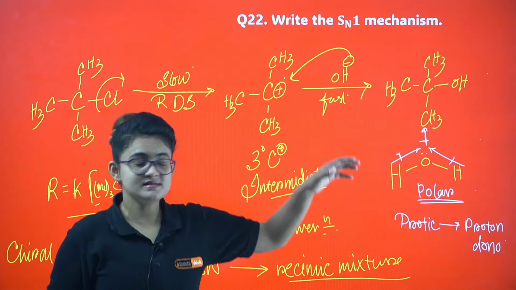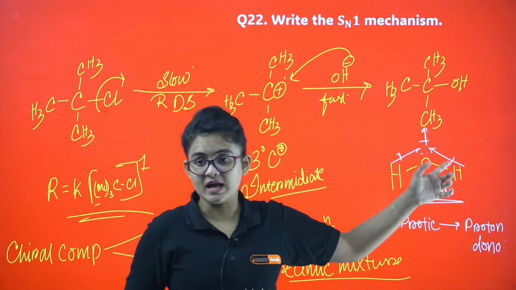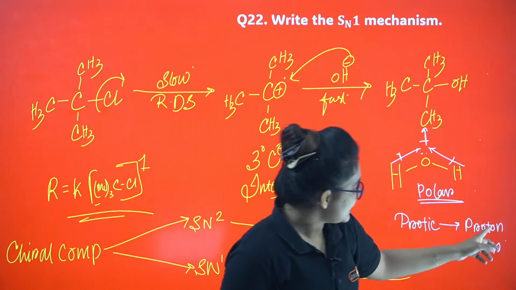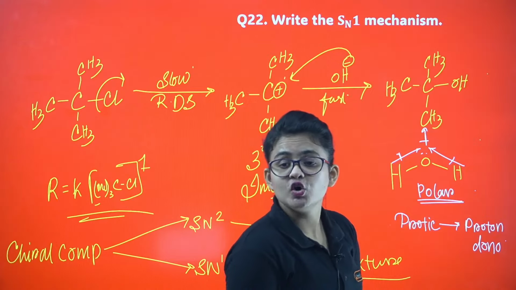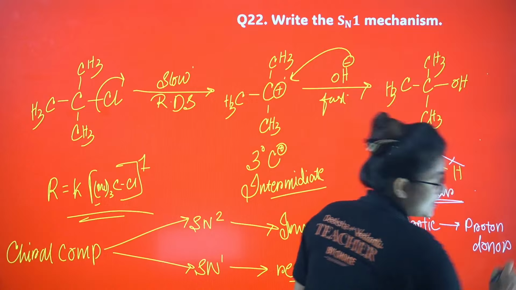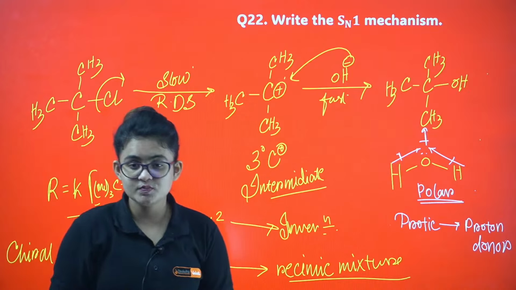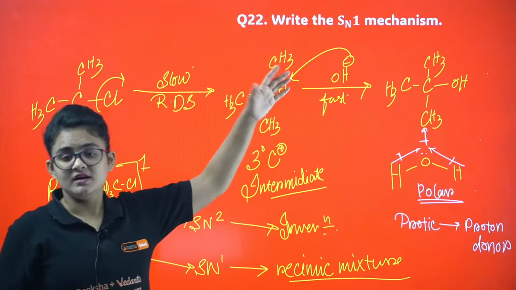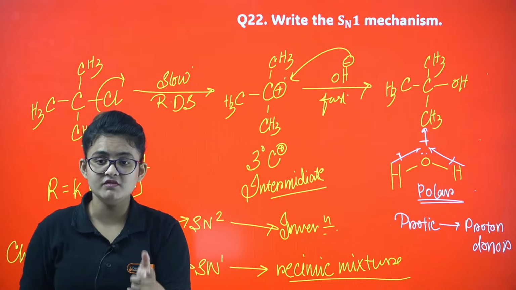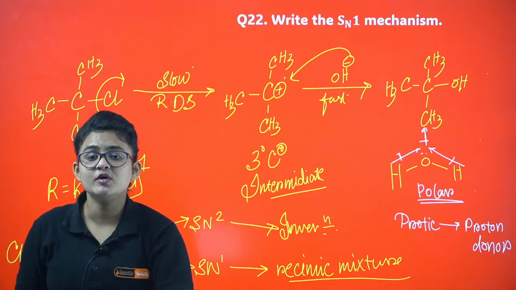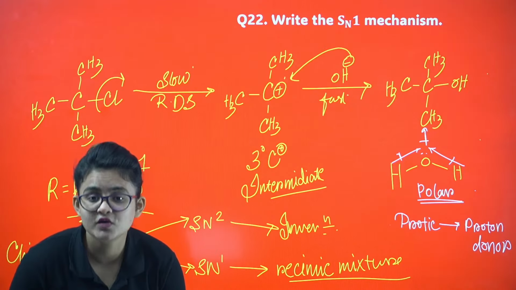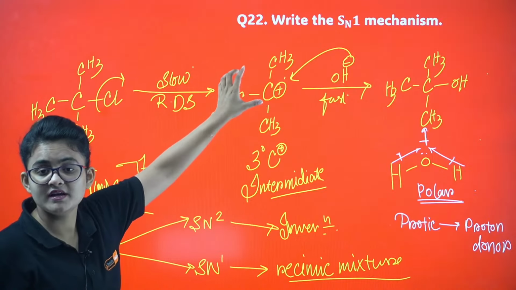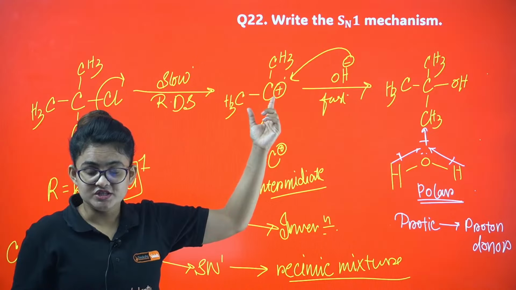So polar means this type of molecule, whenever the dipole moment is greater than 0, and protic means proton donor, it will give one H plus in the solvent. So for an SN1 reaction, if you ask me what type of solvent you need, definitely a polar protic solvent will be more helpful for you, because the intermediate that is formed over here is positively charged.